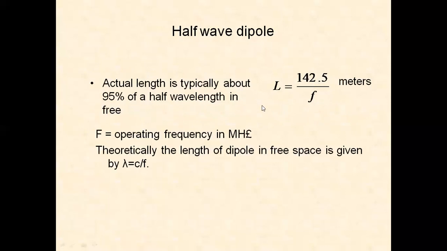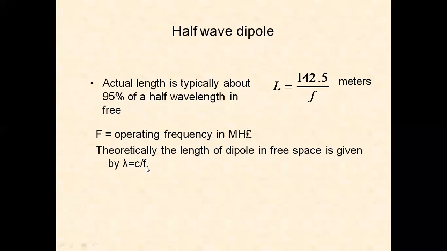So when f is in megahertz, then we have 142.5 by f in megahertz. If f is in hertz, it is 142.5 into 10 power 6 by f. In this formula, we have to take f in megahertz, or if you are taking f in hertz, the formula will be 142.5 into 10 power 6 by f.